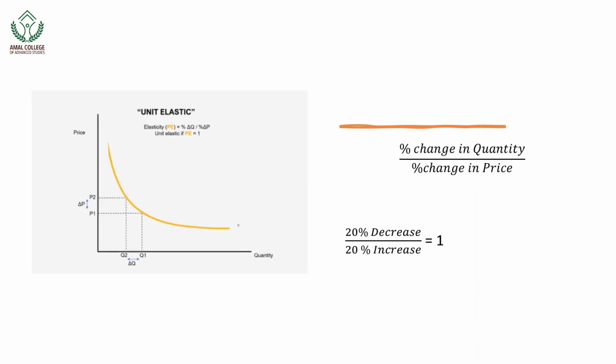The last one is unit elastic. Now what if the percentage change in quantity is exactly equal to the percentage change in price? Well, that is called unit elastic. Unit elastic is the idea that if the price goes up 20%, then the quantity goes down 20%. That is, percentage change in quantity divided by percentage change in price will be equal to 1.